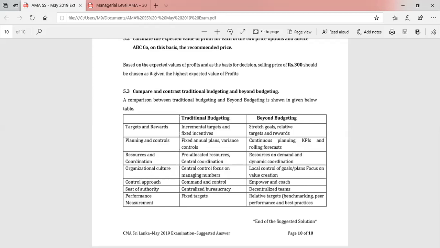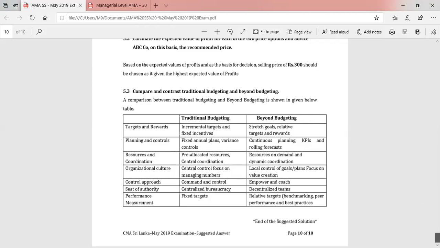Seat of authority, as I discussed earlier, in traditional budgeting, it is centralized. In beyond budgeting, it is decentralized. Performance measurement, in traditional budgeting, we have fixed targets. In beyond budgeting, we have relative targets. In other words, depending on your performances, you will get the necessary rewards. If you can achieve a particular performance more than someone else or more than another division, then of course you will get a higher reward than what the other person or other division is getting. So basically, these are the differences between traditional budgeting and beyond budgeting. This answer is adequate. So with this, we complete question number 5.